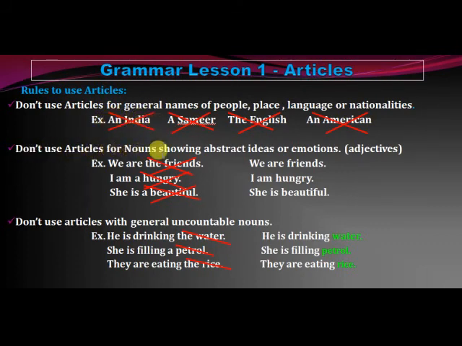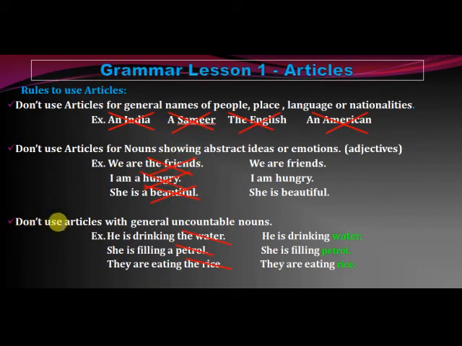Don't use articles for nouns showing abstract ideas or emotions. So wherever there are ideas or emotions, you cannot use any articles. Like we are the friends, it means we are friends. I am a hungry, it's not going to happen, it's I am hungry. She is a beautiful, it's not going to happen. The answer is she is beautiful. So friends, hungry and beautiful are all abstract ideas and emotions.